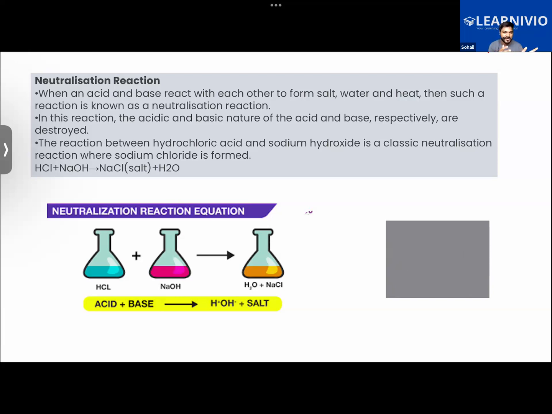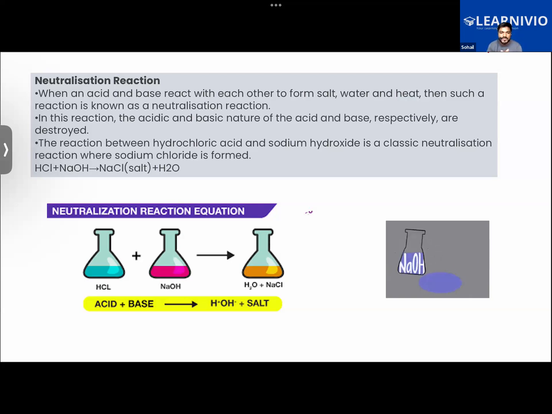Neither will it be changing the color of the red or the blue litmus paper or any other indicators. That is what a neutral substance is. Out of the reaction of an acid and a base, we get a neutral substance which is neither acidic nor basic in nature. Being a neutral substance, it will not change the color of any indicator, whether it be the litmus paper, the methyl orange, or any other indicators like turmeric solution, etc.